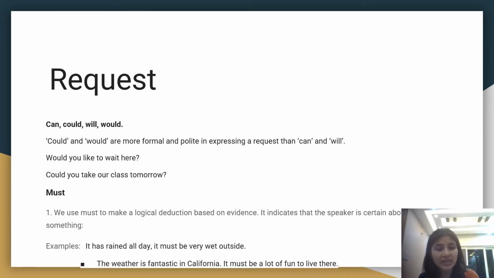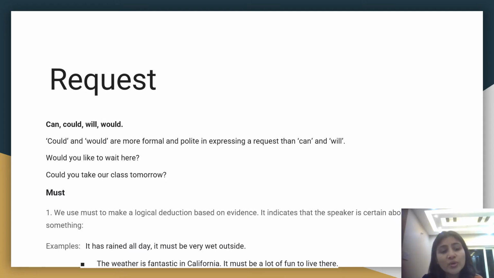So we think could and would, what is the difference and how can we make it out? So let's try to figure this out. Could and would are more formal and polite in expressing a request than can and will. So you might be given a few questions with can and could options to confuse you. So let's see how could and would are used.